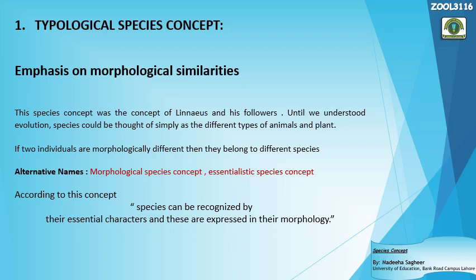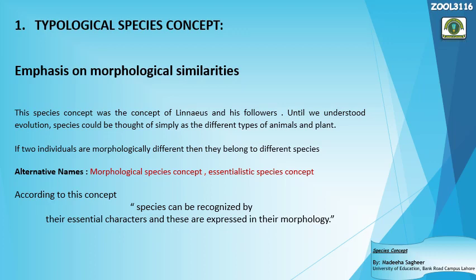Until we understood evolution, species could be thought of simply as different types of animals and plants. It was that time when evolution was not completely understood, that is, what evolution is. Any kind of species goes through different kinds of changes with the passage of time. So at that time, before the understanding of evolution, species were considered as simply the types of different animals and plants.